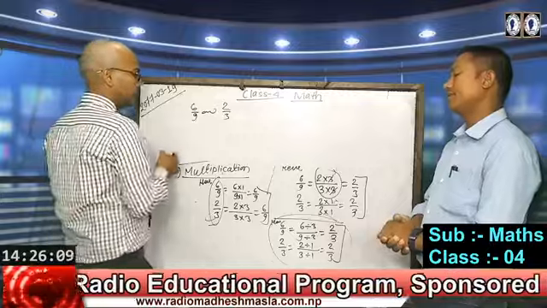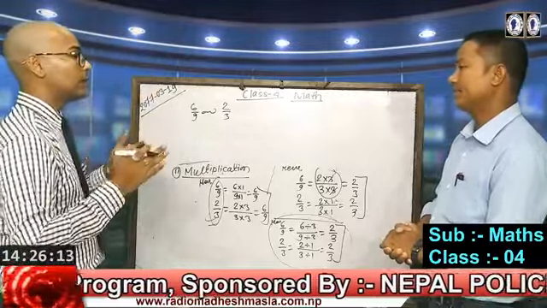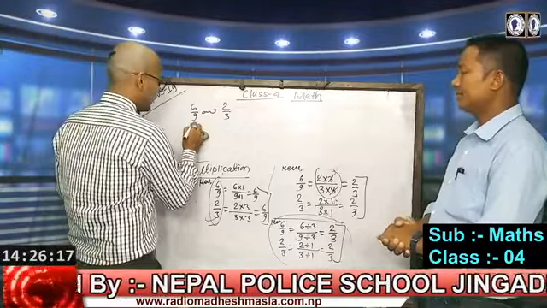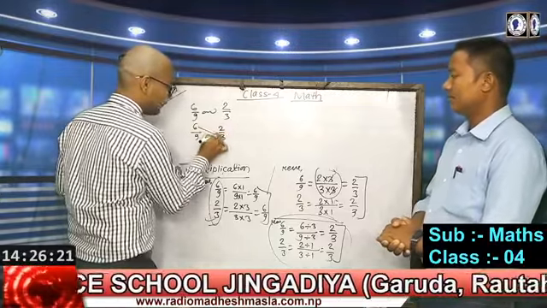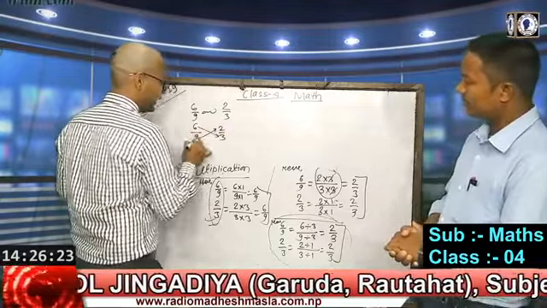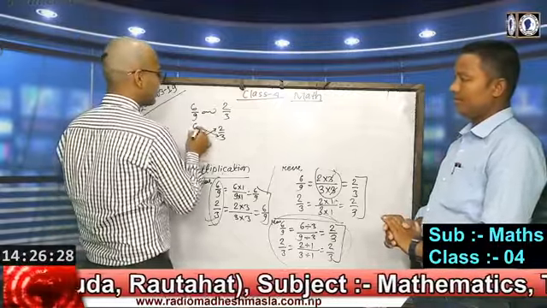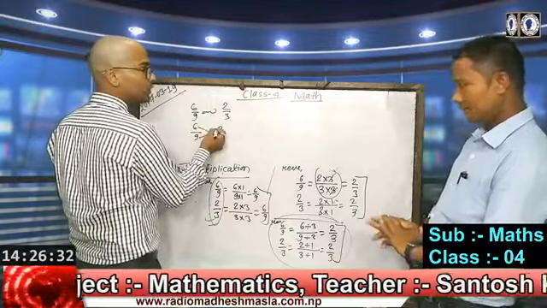We should use cross multiplication, by giving arrows, between numerator to denominator and denominator to numerator, okay.